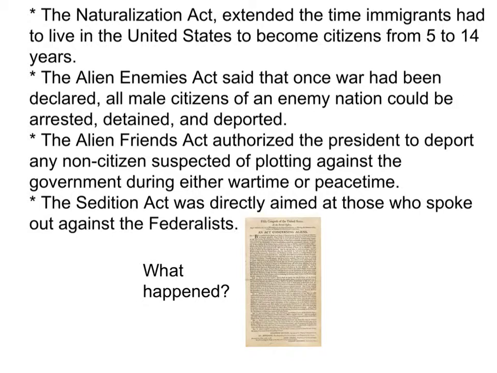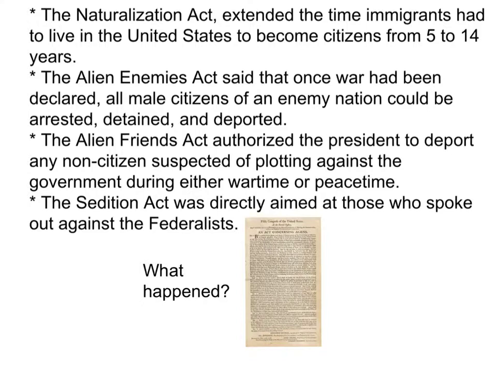The third law was the Alien Friends Act, and that authorized the president to deport any non-citizens suspected of plotting against the government during either wartime or peacetime. This law could have resulted in the mass expulsion of new immigrants. The act was limited to 2 years, but no alien was ever deported under it.